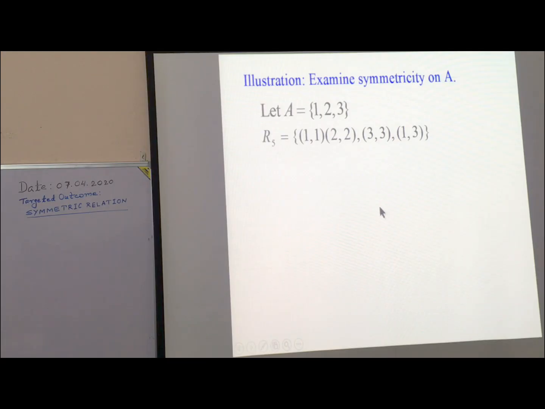R5. See whether it is symmetric on A or not. (1, 1), its opposite (1, 1). (2, 2), its opposite (2, 2). (3, 3), its opposite (3, 3). (1, 3), its opposite (3, 1) is not present in R. So necessarily it is not symmetric. Whether it is reflexive? Yes, it is reflexive.